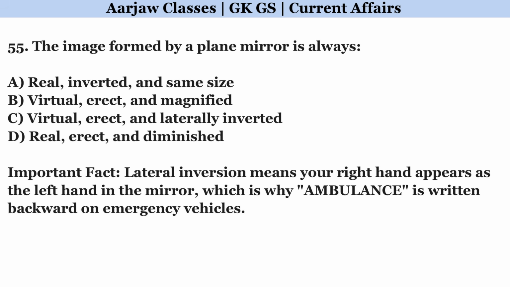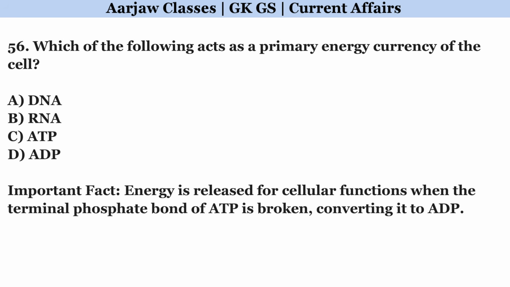The image formed by a plane mirror is always. Correct option is C. Virtual, erect, and laterally inverted. Which of the following acts as a primary energy currency of the cell? Correct option is C. ATP.